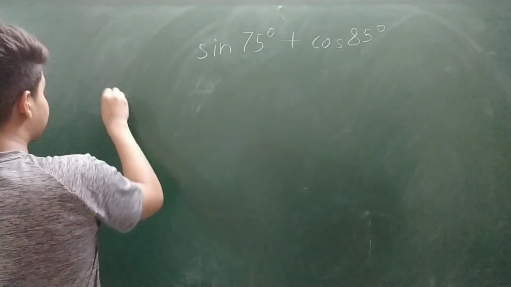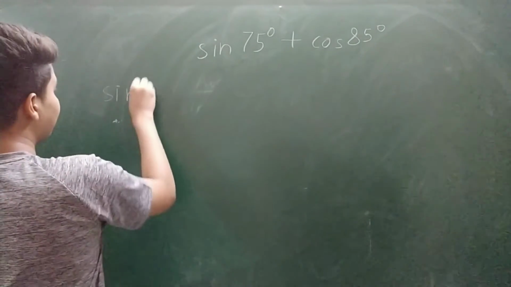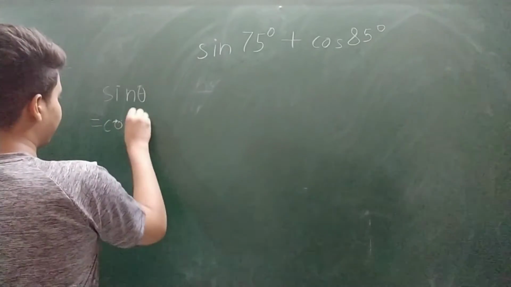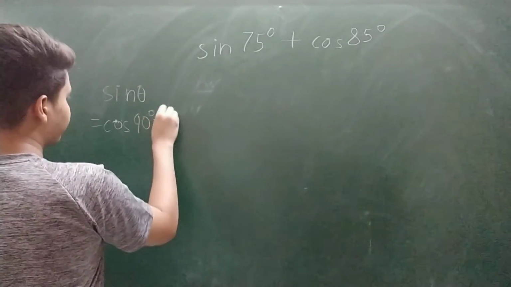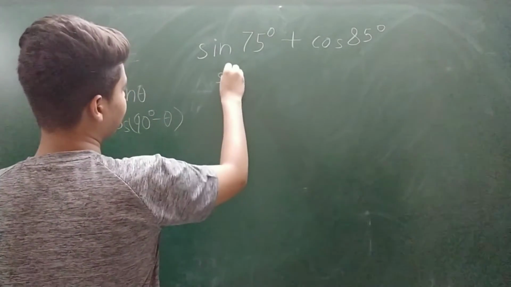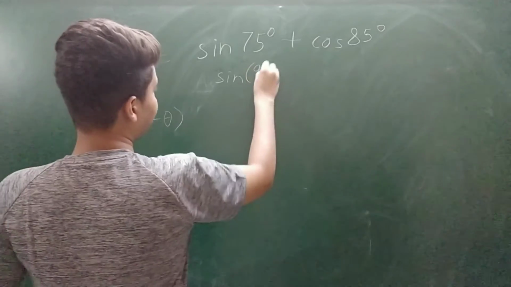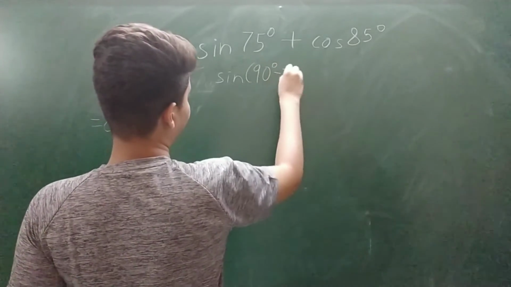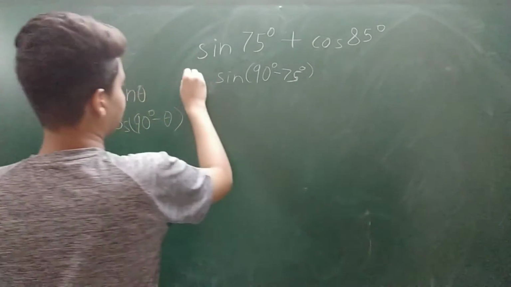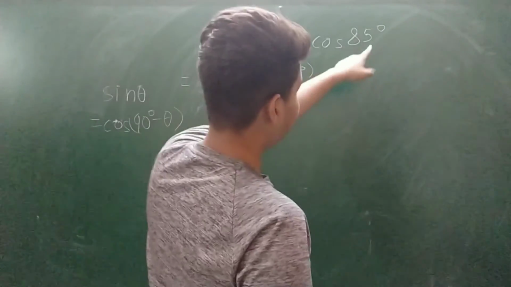Using identity, sine theta equals cos 90 degree minus theta, we get sine 75 degree is equal to cos 90 degree minus 75 degree, and cos 85 degree.